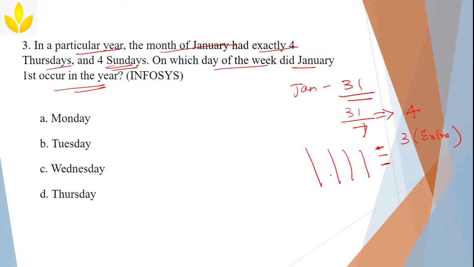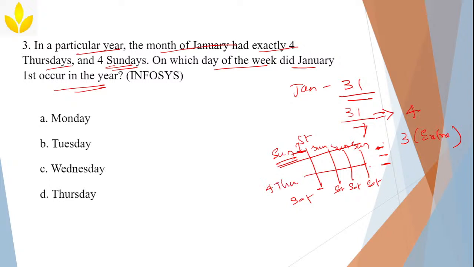Now if I start this particular day with, for example, Sunday, that is January 1st as Sunday, then here I'll get Saturday. So again Sunday, Saturday, Sunday, Saturday, Sunday, Saturday. I am getting 4 Sundays and in between I will get 4 Thursdays.